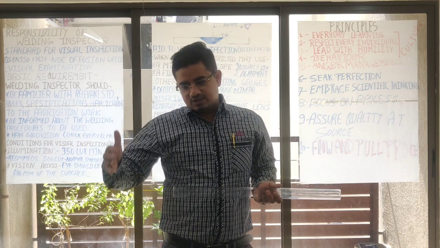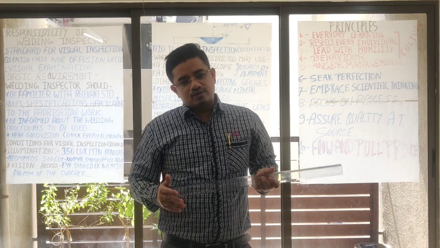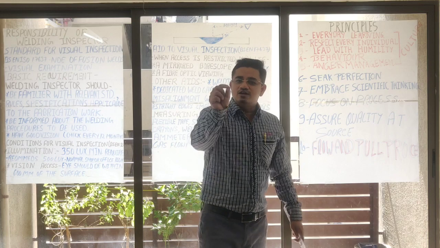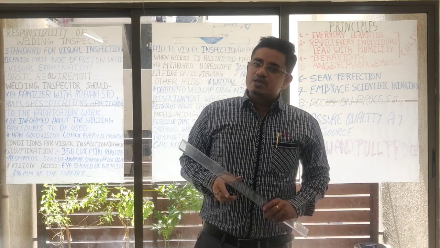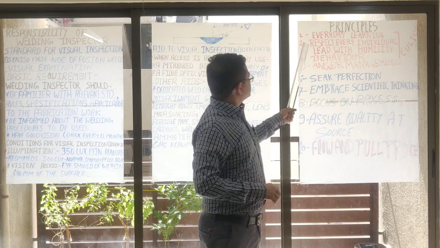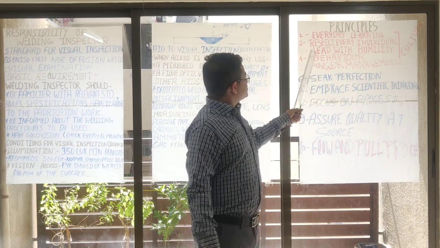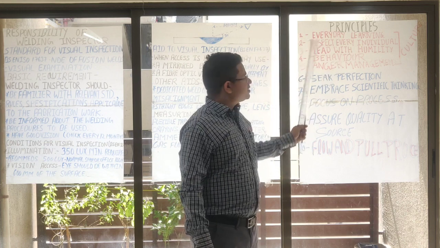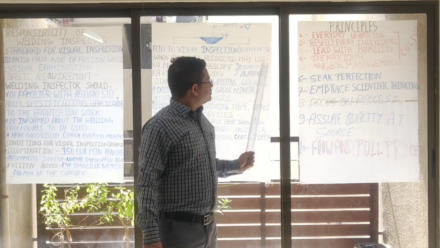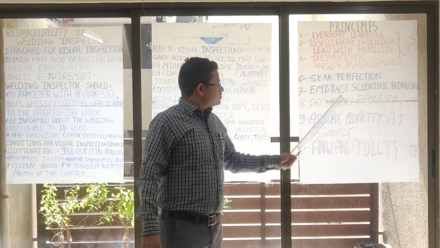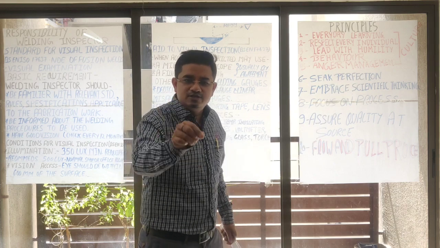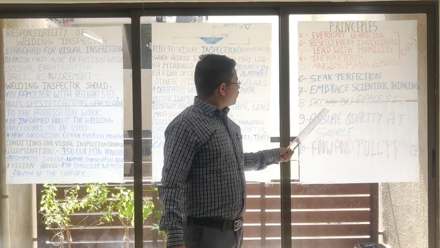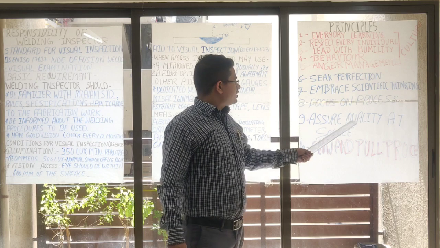Before discussing today's topic, we just repeat what we discussed earlier. We discussed in two segments: one is culture and second is continuous improvement. In the culture segment, friends, we discussed everyday learning, respect every individual, lead with humility, behavior, anger management. And the blue one shows continuous improvement, in which we discussed seek perfection, embrace scientific thinking, focus on processes, assure quality at source.